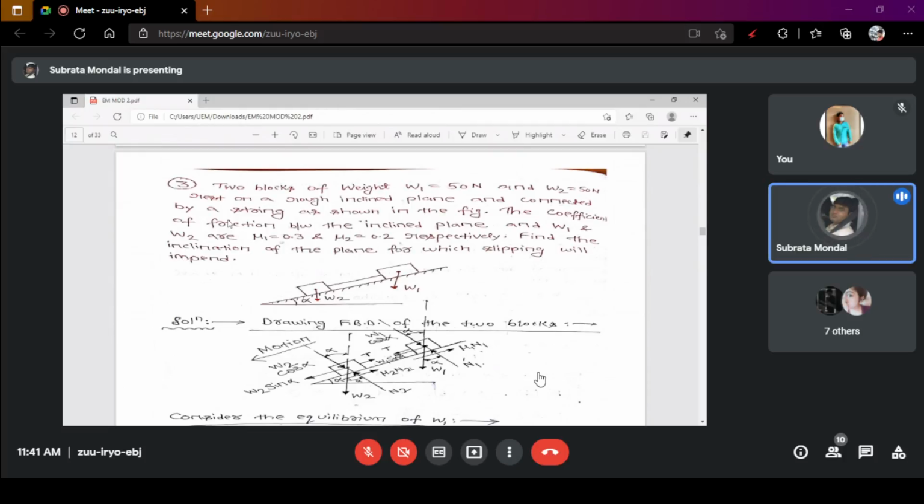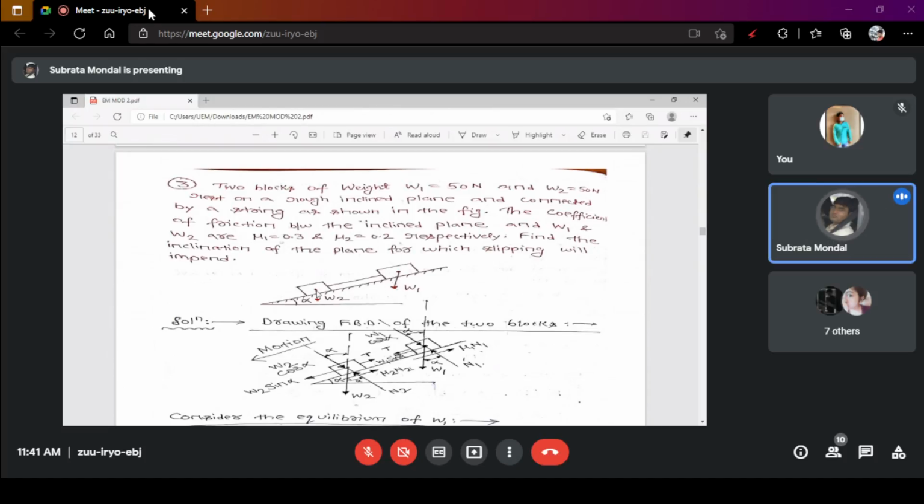So from this figure, two blocks of weight W1, that is 50 kilonewton, sorry, W2 is also 50 Newton, not kilonewton, 50 Newton, rest on a rough inclined plane and are connected by a string. That means they rest on this inclined plane and are connected by a string. The coefficient of friction between the inclined plane and W1 and W2 are not the same.